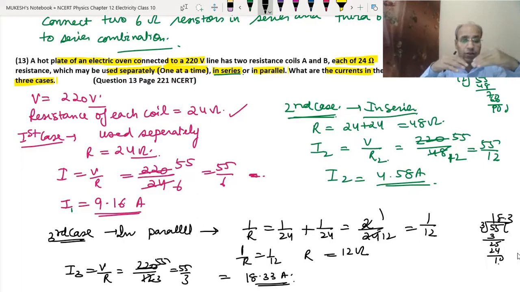So it's C. When we took them individually, the current was 9.16 ampere. In series, the current became half. And in parallel, the current became double, because in parallel the circuit resistance becomes low, so the current becomes more. Okay students, these are some questions that we have covered today.